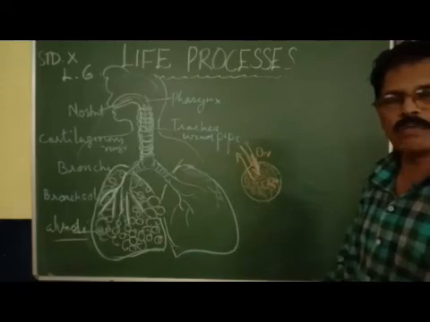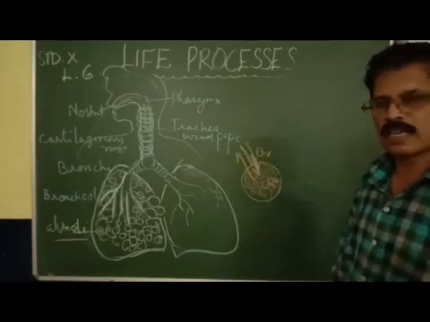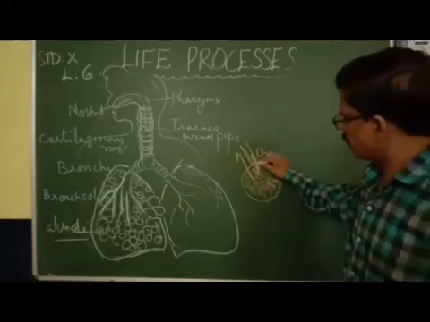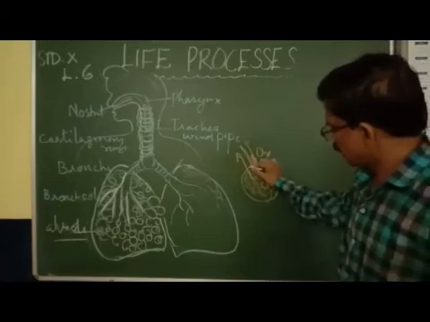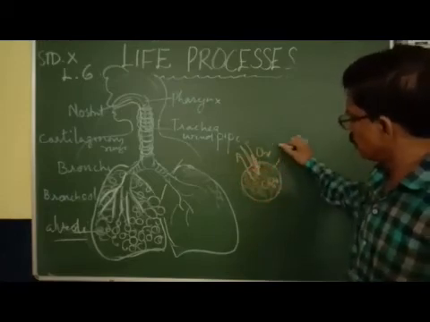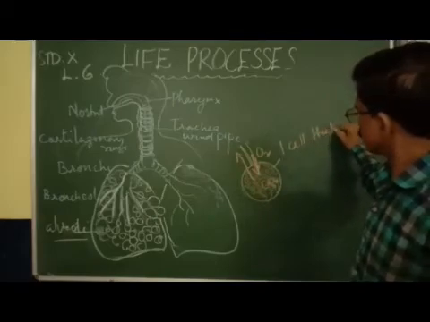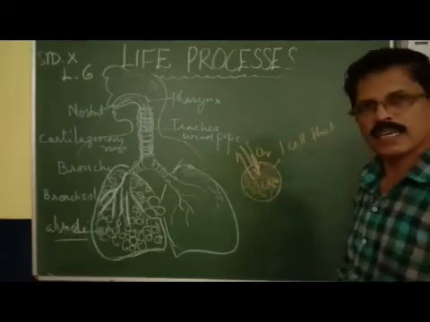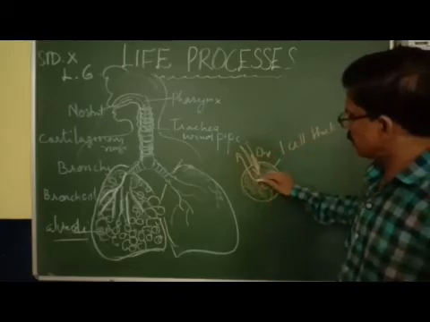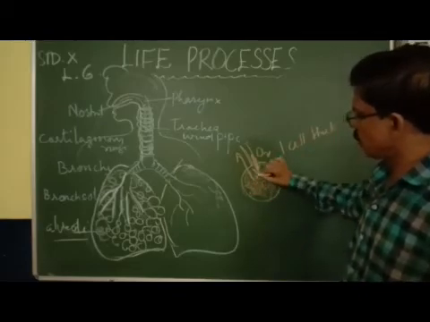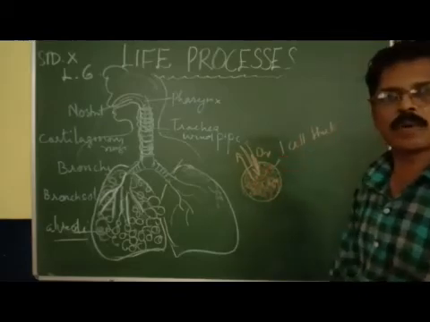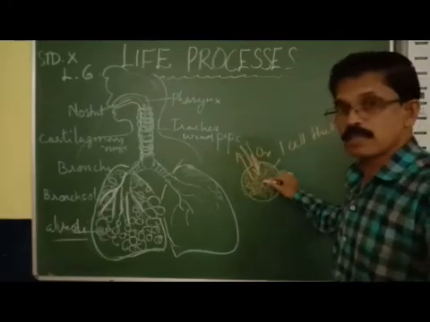So how are alveoli designed for gaseous exchange? Alveoli are very thin-walled air sacs, one cell thick. And they contain an extensive supply of blood vessels.